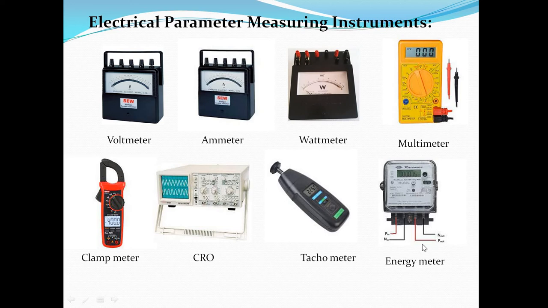So next is energy meter. So you all might have seen this device. So energy meter means what? It is a device which is used to measure the energy consumed by the consumer. That is, by using this device we can measure or generate the electricity bill. So how many units the consumer has consumed, based on that the consumer will get the electricity bill. Even in energy meters we have types, single phase and three phase, but for household application or domestic purpose generally we are using single phase. So this is the energy meter.